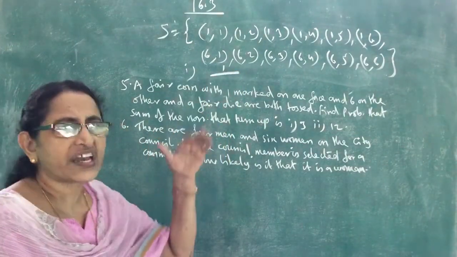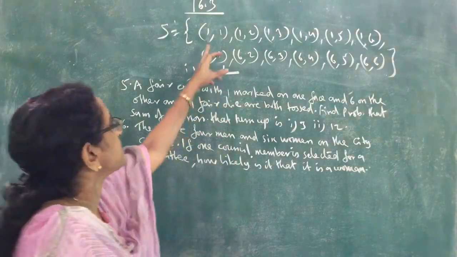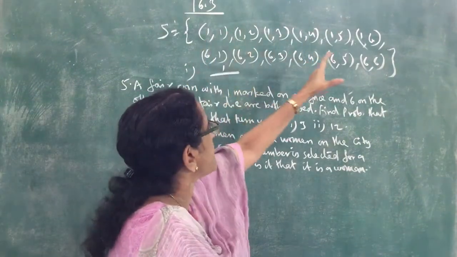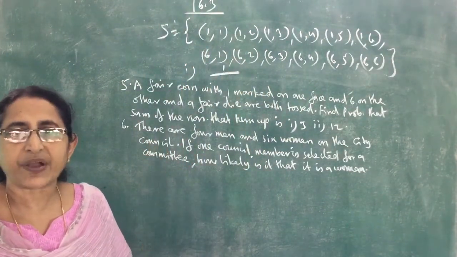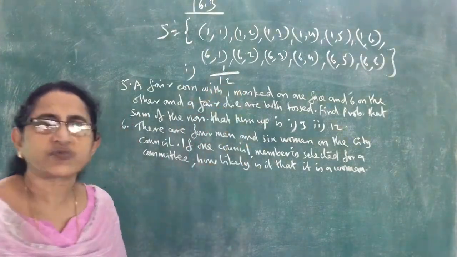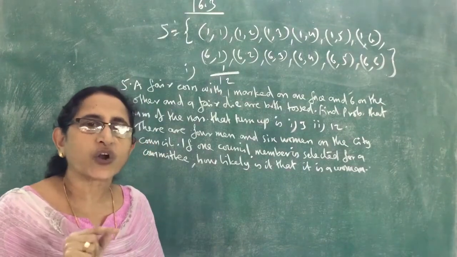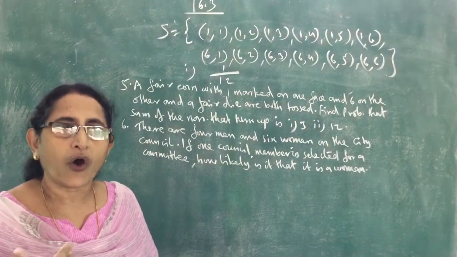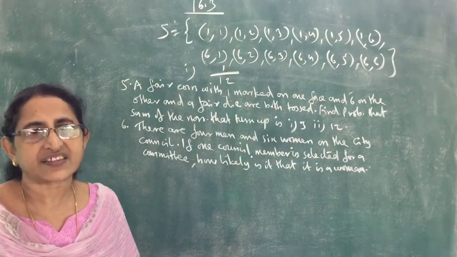And what is the total number of sample points? Total number of possible outcomes is 6 plus 6. There are 12 sample points in the sample space. So 1 by 12. The required probability is 1 by 12. That is the number of favorable outcomes divided by the total number of possible outcomes, or the number of elements in the event E divided by the number of elements in the sample space.